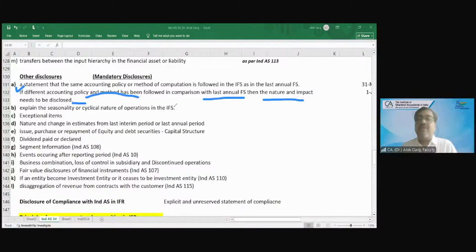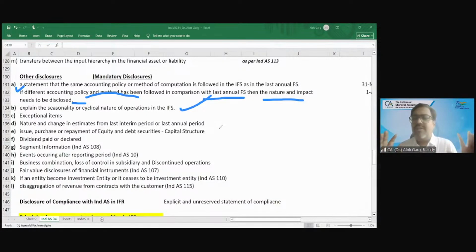Explain the seasonality or cyclical nature of operation in the interim financial statement. For example, the company is in the sugar industry. You know the sugar industry has a seasonal or cyclical nature of operation, yes? So you can download the financial results of any sugar company, like Dhampur Sugars, Balrampur Chini, Sri Renuka Sugars, Mawana Sugars.